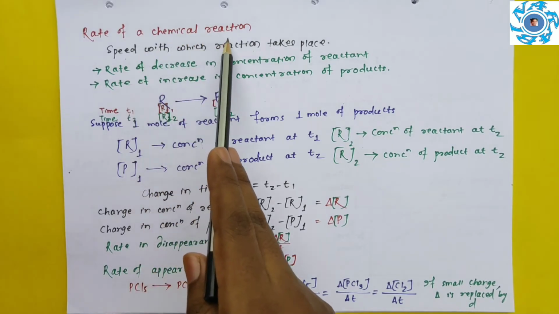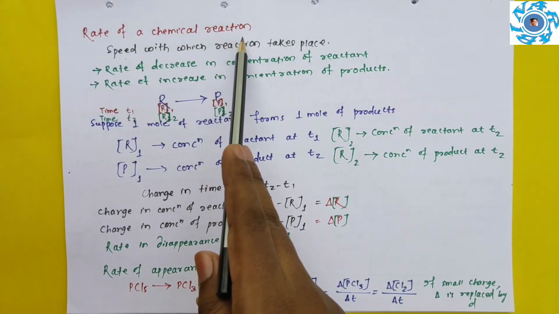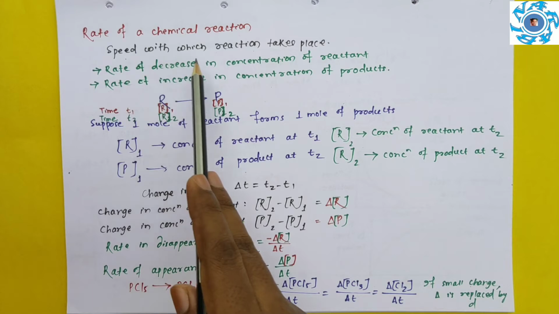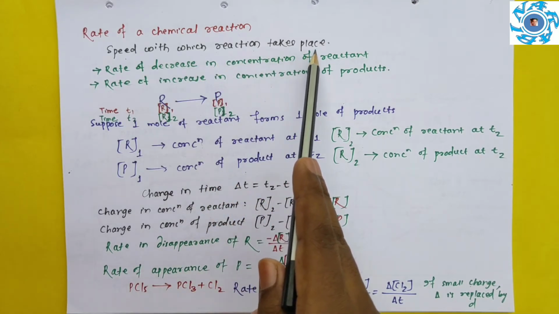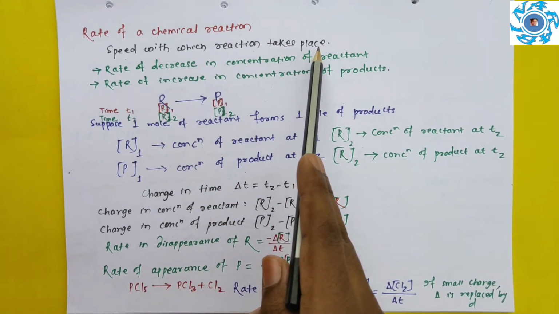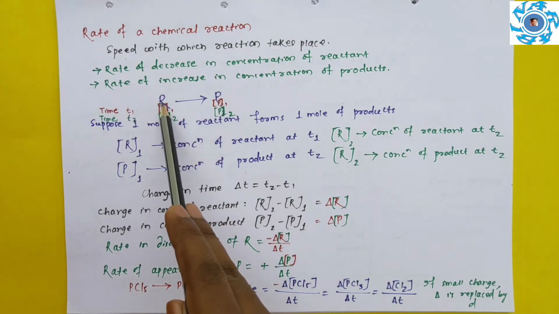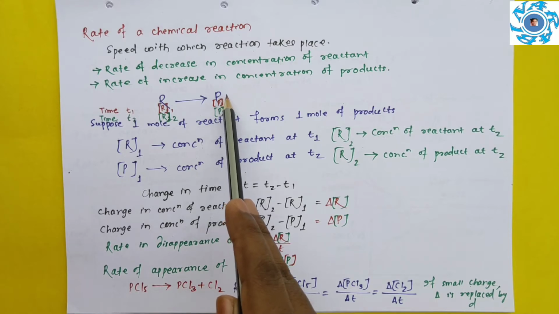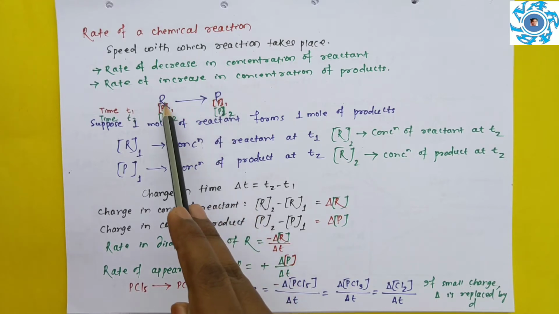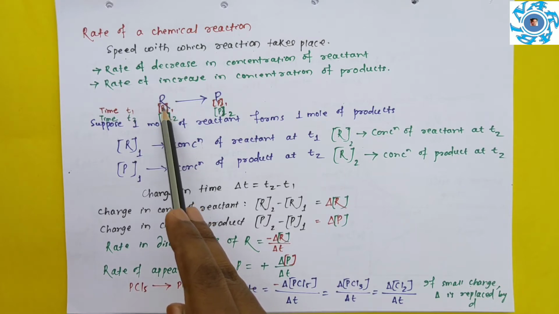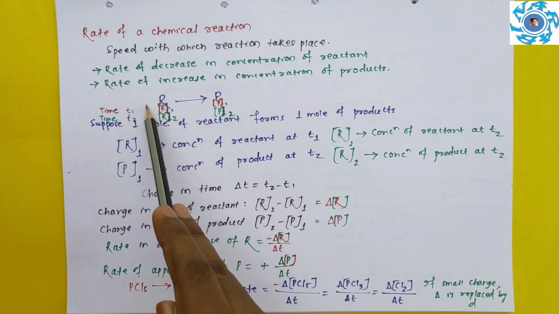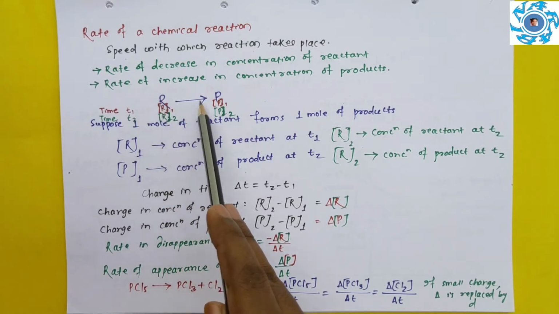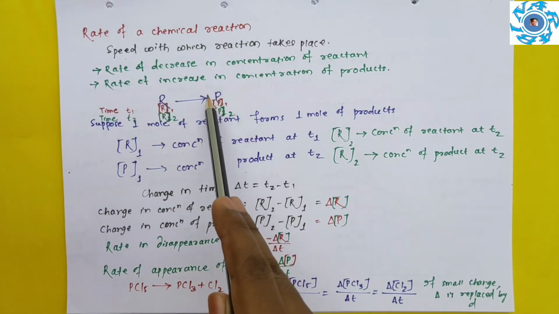Rate of a chemical reaction. What does it mean? Rate means the speed with which the reaction takes place. So let's take an example. Suppose 1 mole of reactant reacts to form 1 mole of product. That means at time t equal to 0, the amount of R is 1 mole. Then it will go on reacting, and finally 1 mole of product will be formed.